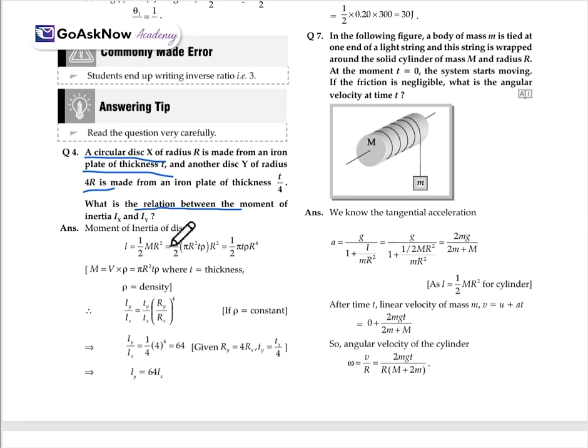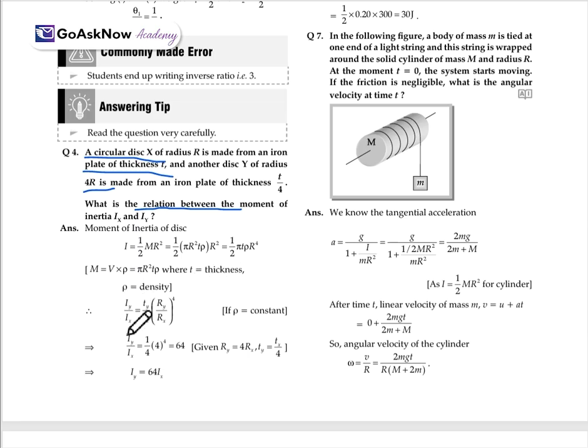So the moment of inertia of the disk I is equal to half M R square, that we already know. So it will be equal to half into pi R square, as it's a disk, so we write the area, then into t rho R square. When we solve this, we get half pi t rho R raised to the power 4, as mass is equal to volume into rho, which is pi R square t rho, where t is the thickness and rho is the density.